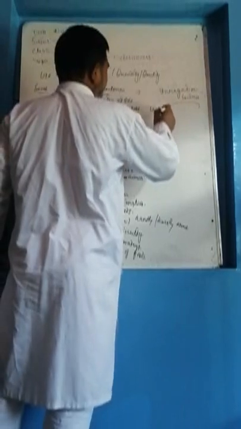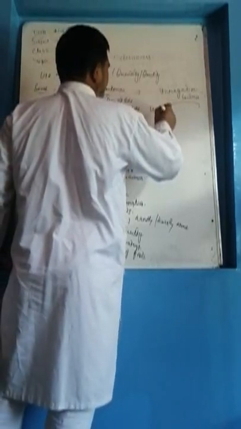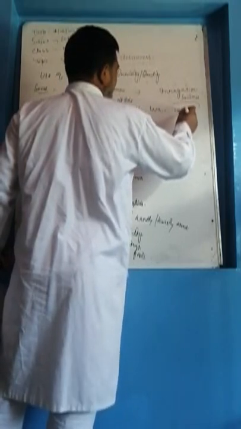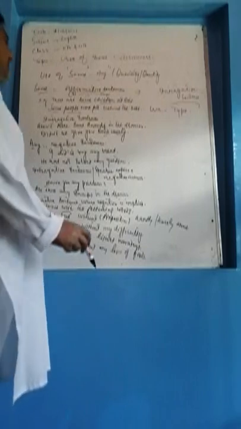But here we should remember one thing: there are two types of interrogative sentences. One is the what type, and then there is the yes or no type.